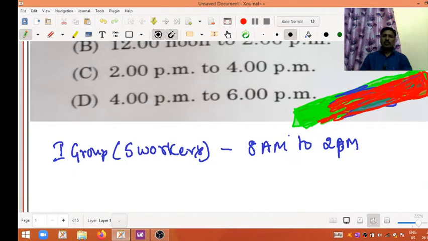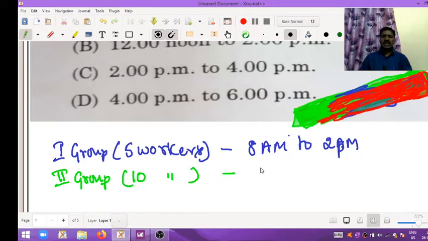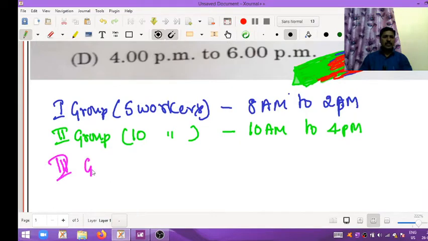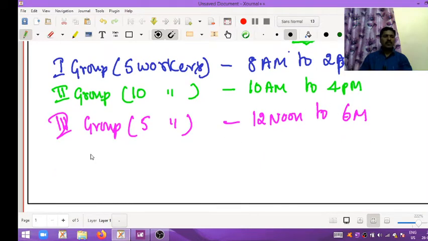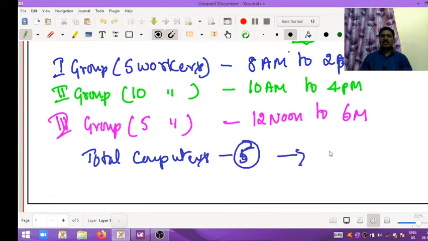Next, the second group has 10 workers, and this second group works from 10 a.m. to 4 p.m. And the third group has 5 workers, and this third group works from 12 noon to 6 p.m. This is the given data, and there are a total of 5 computers and a total of 20 members.